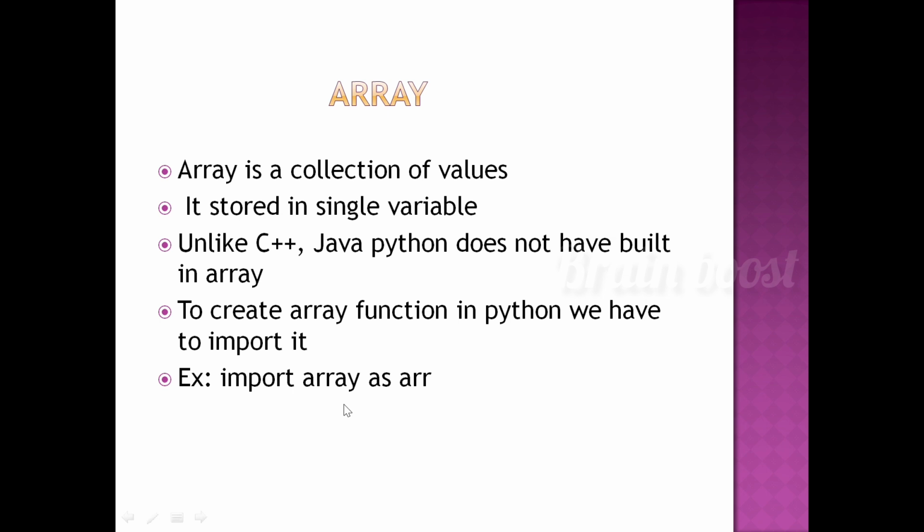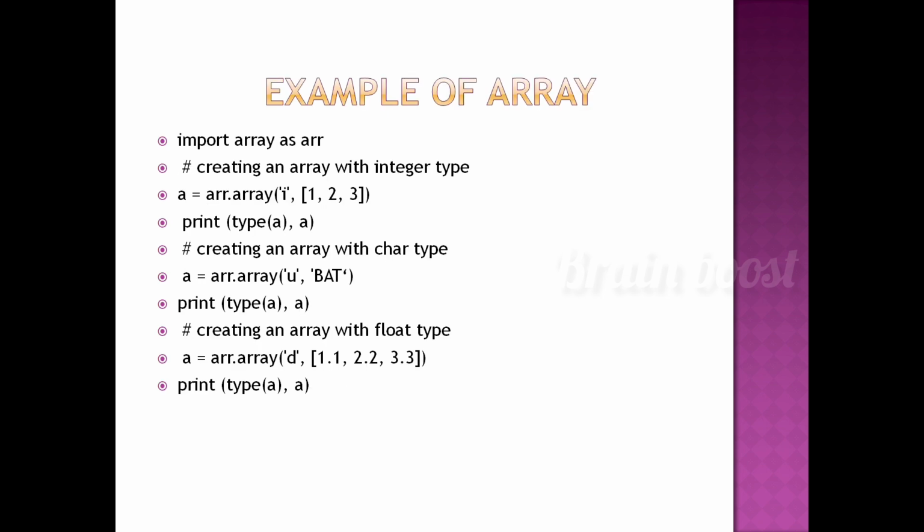This is the array. See the example of array. Import array as ARR. This is a comment line, for our reference only; the program does not consider it. Creating an array with integer type. A equal to array 1, 2, 3 and print type A. Then print 1, 2, 3. Next, creating an array with character type.